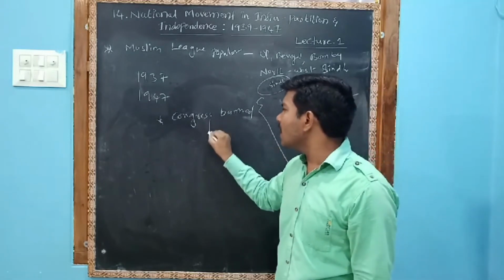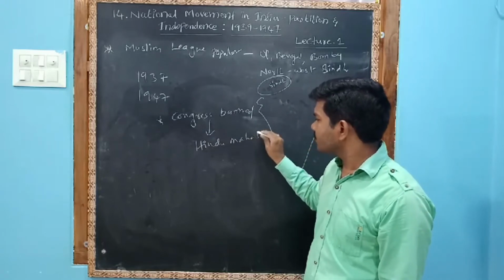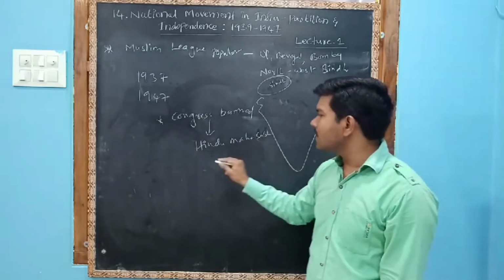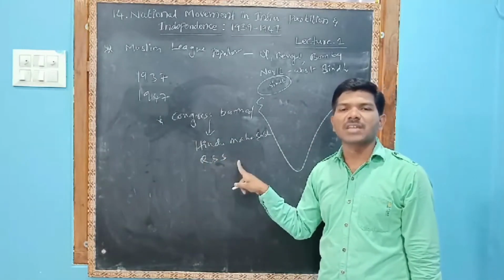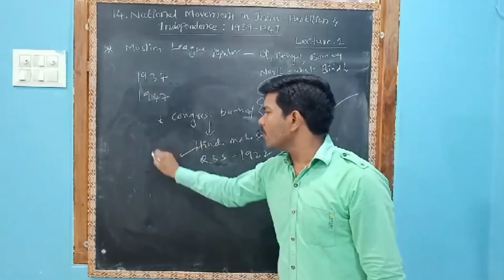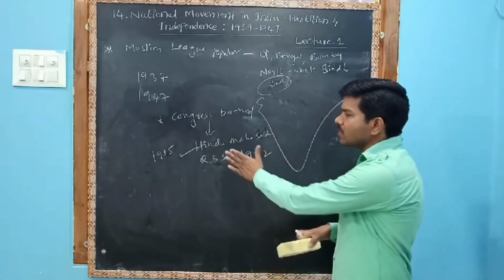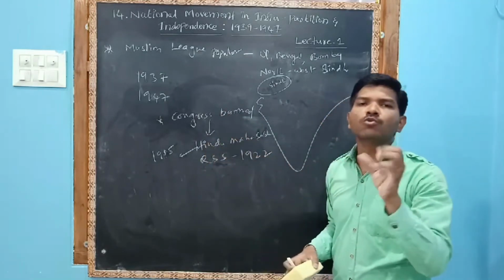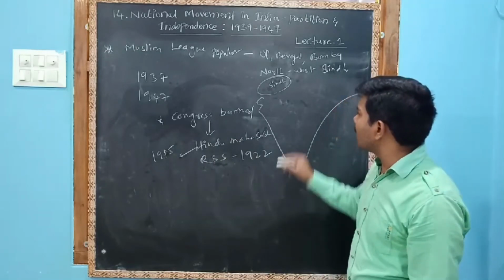Okay? And most of the Congress members were from the Hindu Mahasabha and the RSS. RSS means Rashtriya Swayamsevak Sangh. It was founded in 1922. Hindu Mahasabha was founded in 1915. So the majority in the Congress were Hindus, especially on a Hindutva, religious basis.